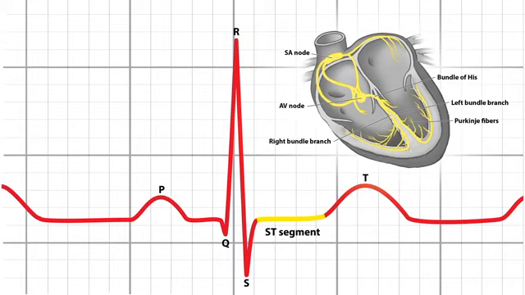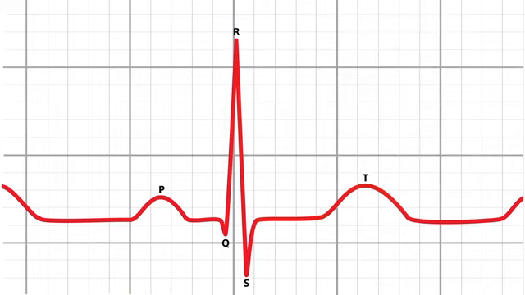And as many of you already know, when we talk about myocardial infarctions, we look in this area for any elevation or depression. We'll talk again about that later. Also, T-wave inversion may indicate a recent MI. And those T-waves, again, can also be affected by potassium levels. So if you see peaked T-waves, that might, again, indicate high potassium levels. And then again, flattened T-waves might indicate very low potassium.